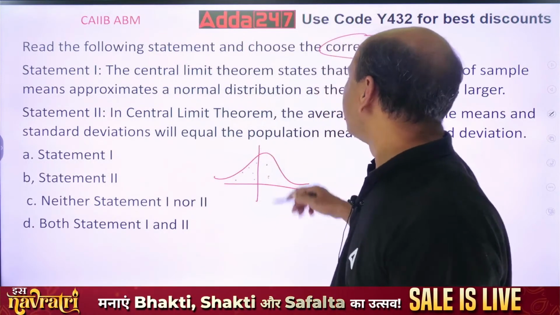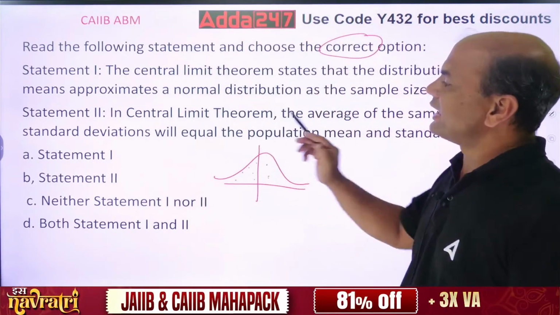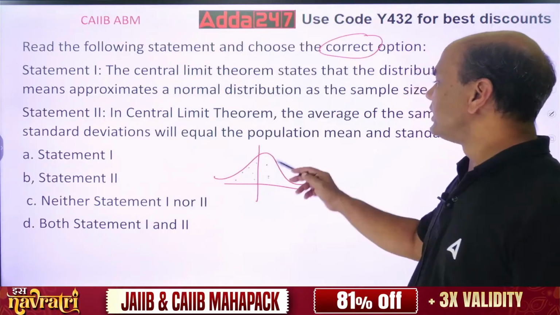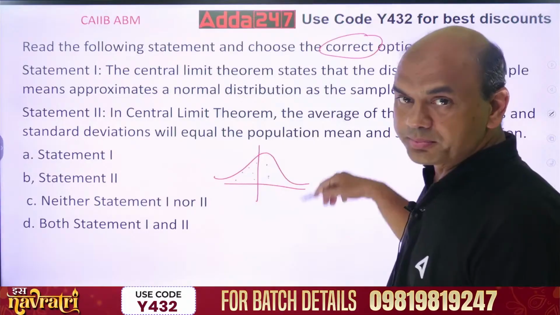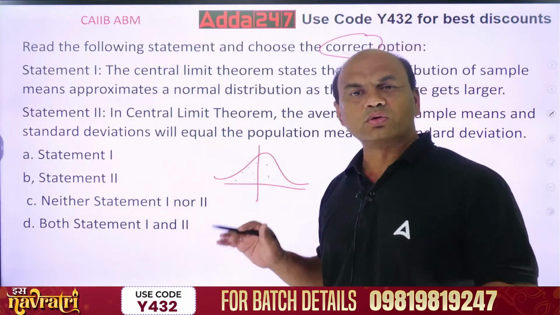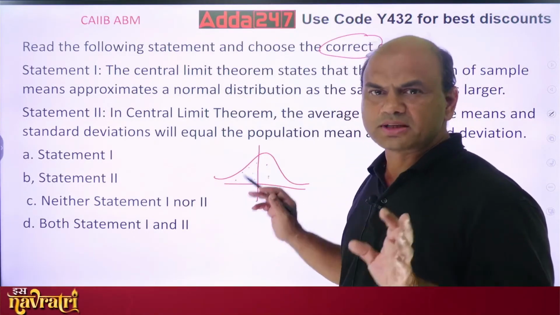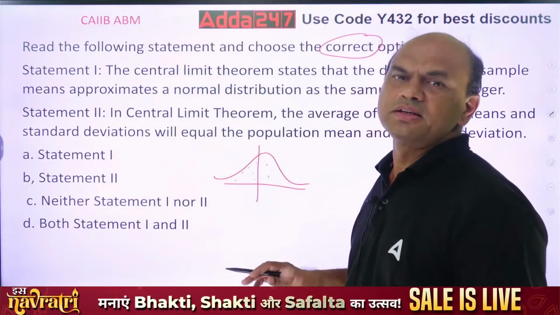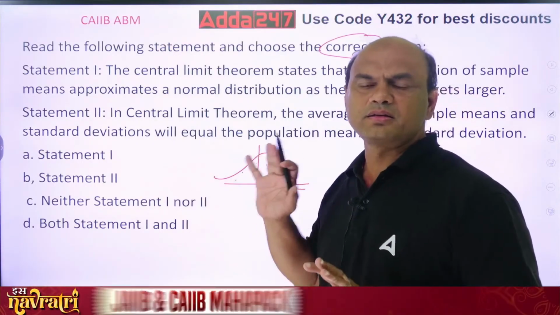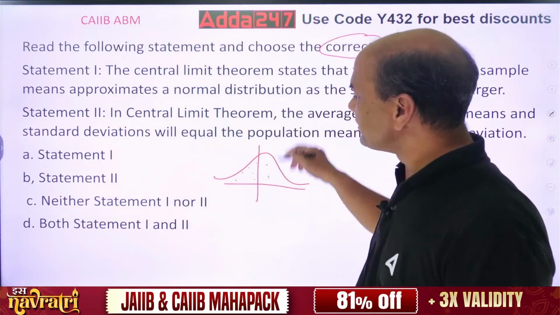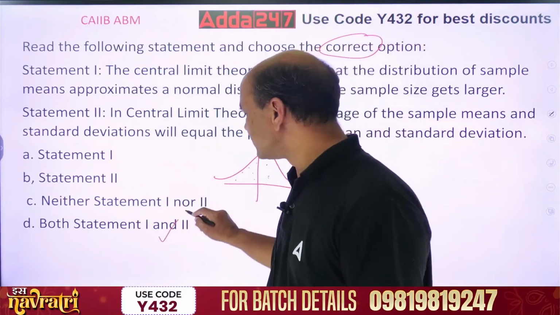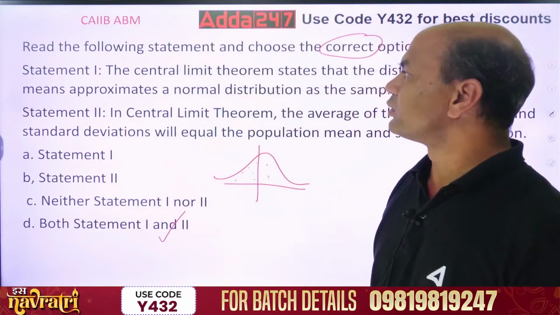The average of sample means and standard deviation will be equal to the average of the population mean and the standard deviation of the population. See, the whole game of the central limit theorem or sampling estimation is sample and population. So both the statements are true over here. D is the answer. Both 1 and 2 are true.